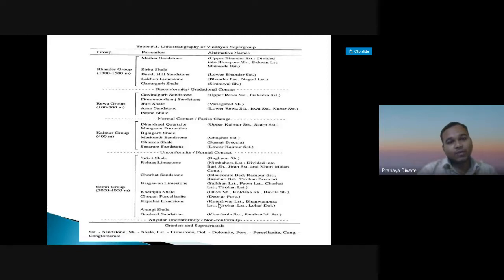Then you have the Rewa group. The Rewa group has Panna shale, Asan sandstone, Jhiri shale. Then you have sandstones, the Dromgunj sandstone and Govindgarh sandstone. So these are the different sandstones in this group. Then we have the Bhander group, which has Ganurgarh shale, Lakheri limestone, Bundi Hill sandstone, Sirbu shale, and Maihar sandstone.